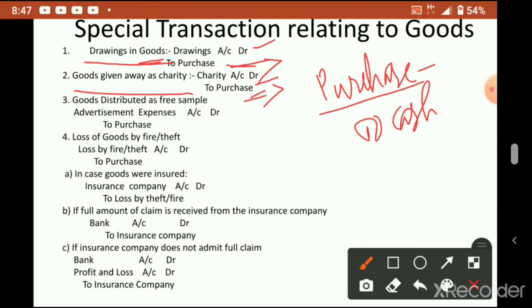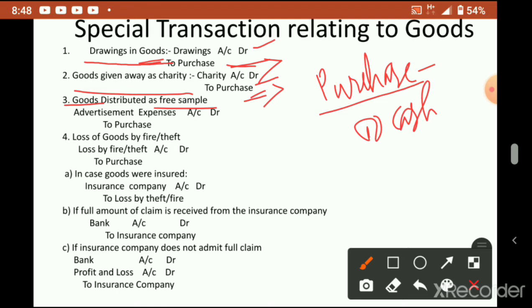Now the third situation is goods distributed as free samples. Sometimes goods are distributed as free samples to customers, usually during exhibitions and so on, and they ask you to try it. But which account will be affected?